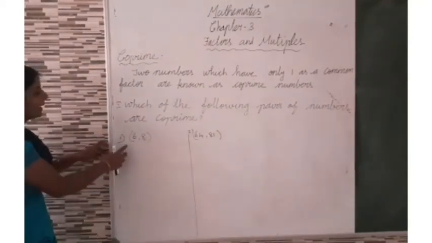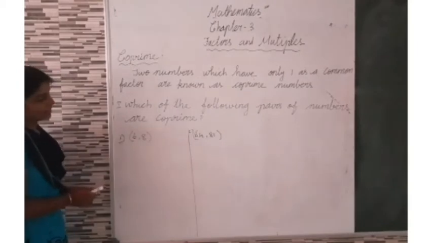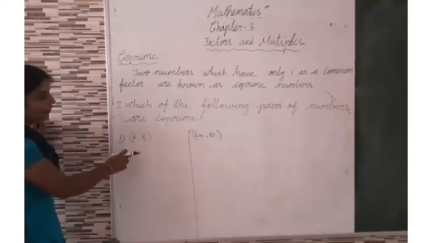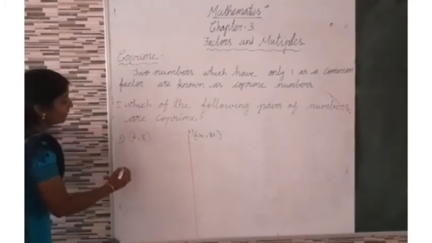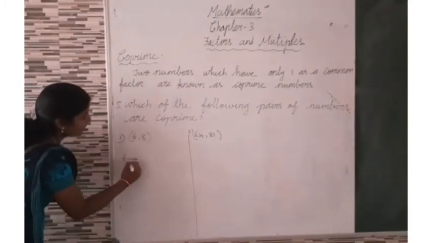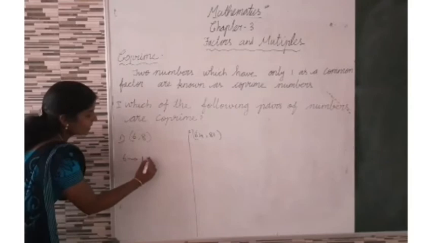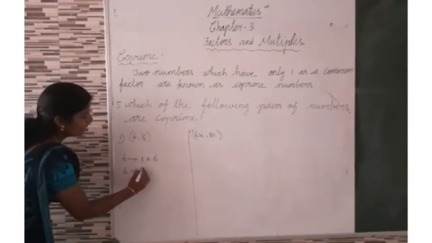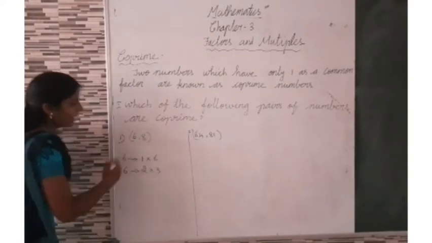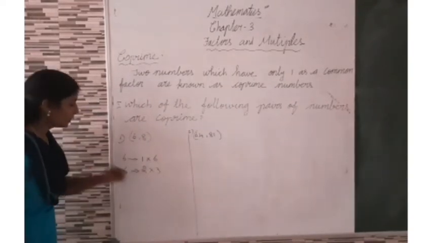First, here 6, 8. Now we want to find the factors of 6 and the factors of 8. What are the factors of 6? 1 times 6, isn't it? Then 2 times 3. Again 3 times 2.